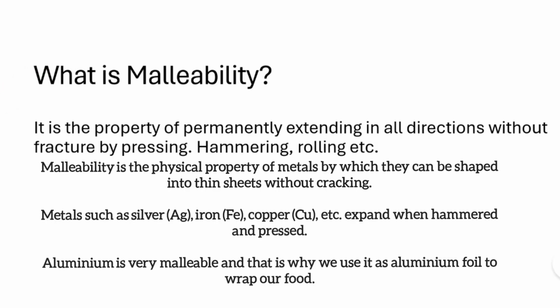Malleability is the physical property of metals by which they can be shaped into thin sheets without cracking. Metals such as silver, iron, copper, etc. expand when hammered and pressed. Aluminum is very malleable, and that is why we use it as aluminum foil to wrap our food.